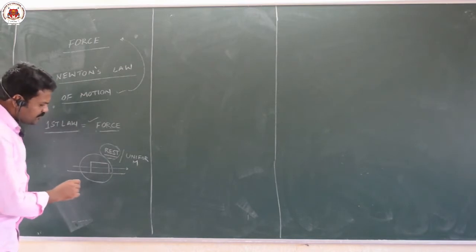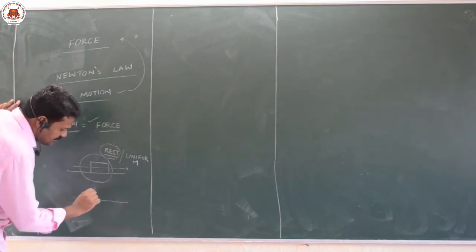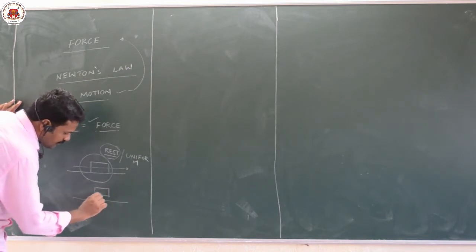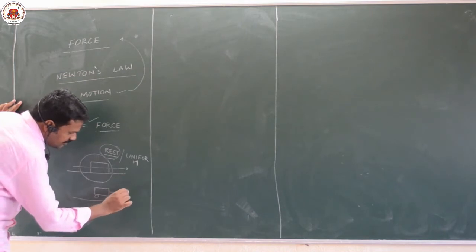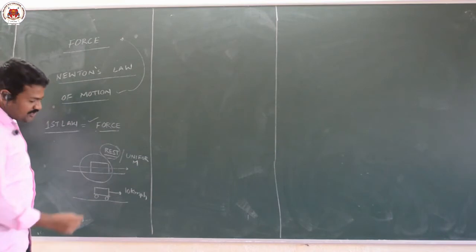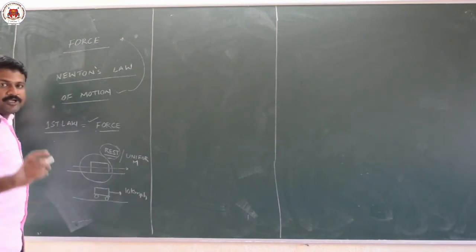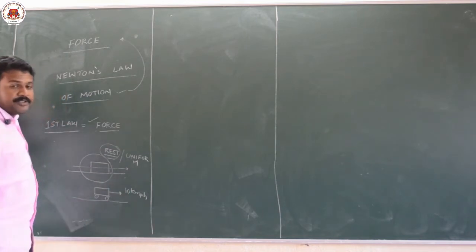Suppose if a body is moving with some velocity, let us assume second case, there is a vehicle moving with some constant velocity, some 10 kmph. If I want to change the speed of this body, or if I want to change the velocity of this body, you have to apply force.